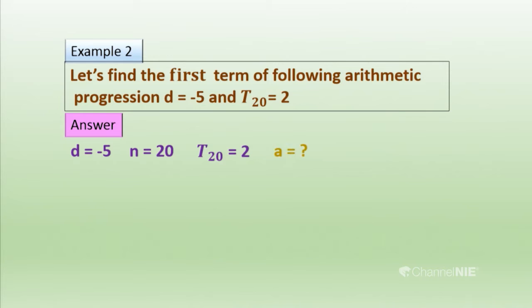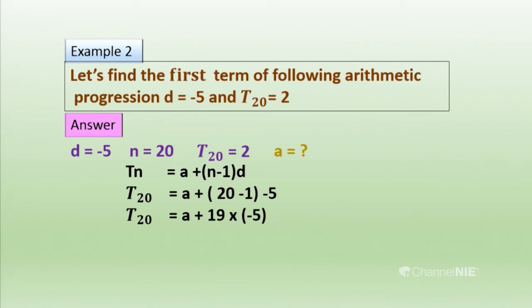Then you have to find the first term. You should write those things first of all. Then you try to substitute these values into the formula Tn equals a plus (n minus 1)d. We don't know the value of a, n equals 20, and for d we have to substitute minus 5. To get the answer, we have to simplify that.